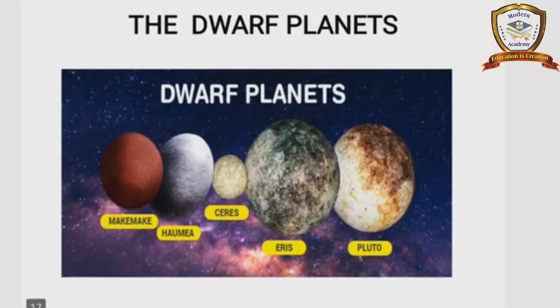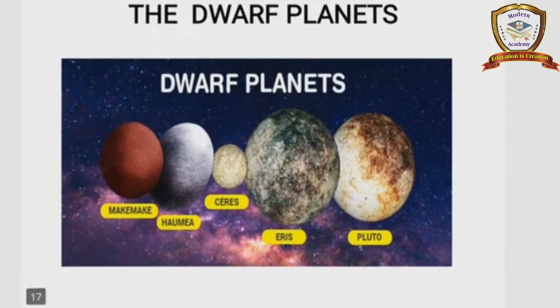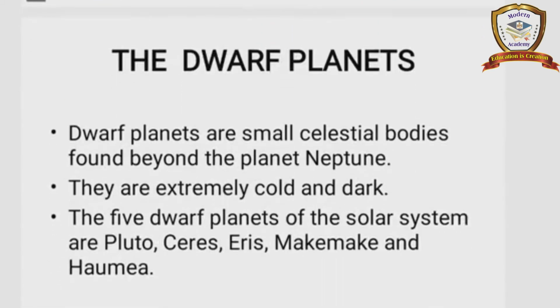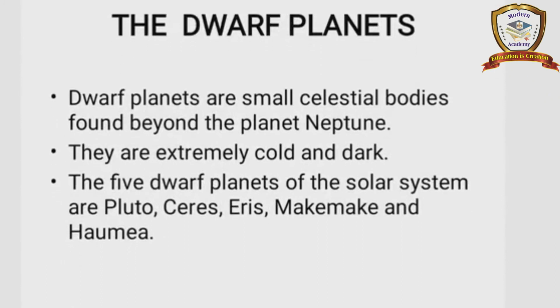Next one, the dwarf planets. Dwarf planets are small celestial bodies found beyond Neptune. They are extremely cold and dark. So there are some dwarf planets in the solar system. So first, see the first point. Dwarf planets are the small celestial bodies found beyond the planet Neptune. They are extremely cold and dark. The 5 dwarf planets of the solar system: Pluto, Ceres, Eris, Makemake and Haumea.